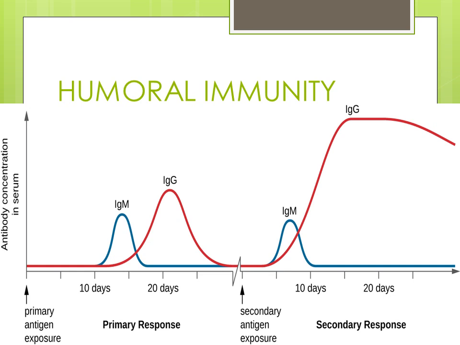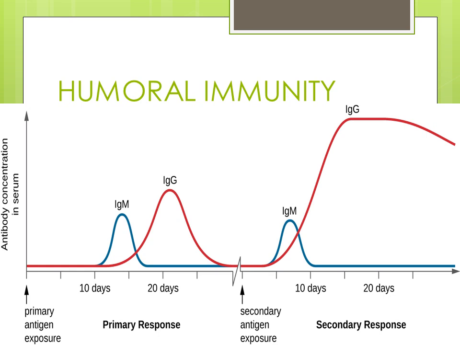So first of all, before starting the primary response and the secondary response, I'll discuss a term called the lag period. The lag period is the time period between the exposure to the antigen and the development of the immunoglobulins, the number of days taken.